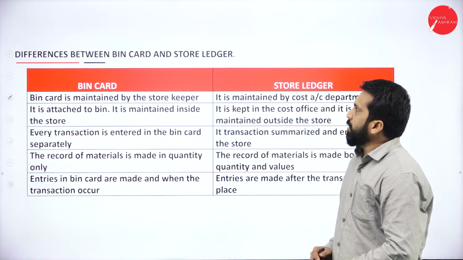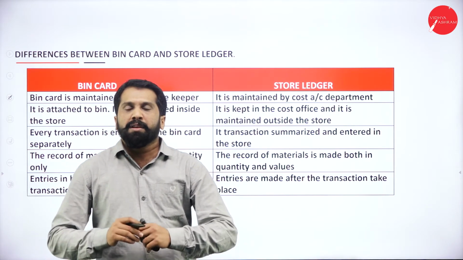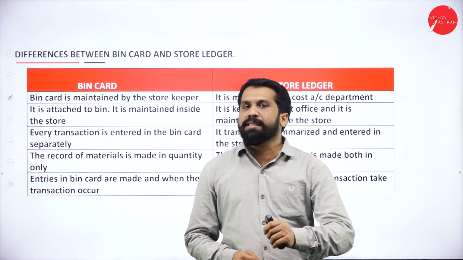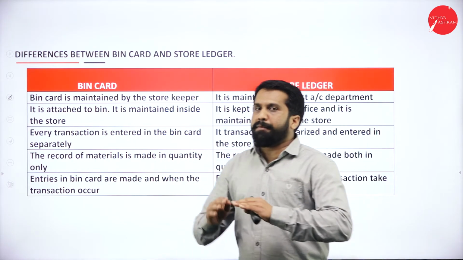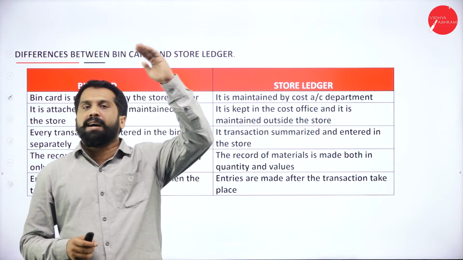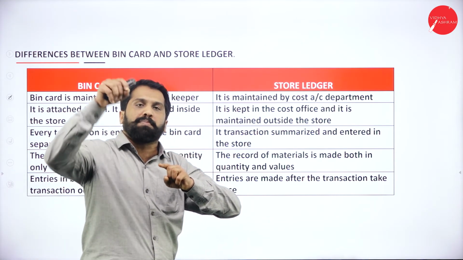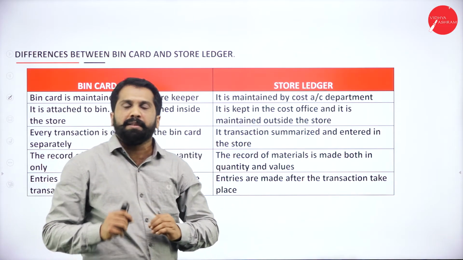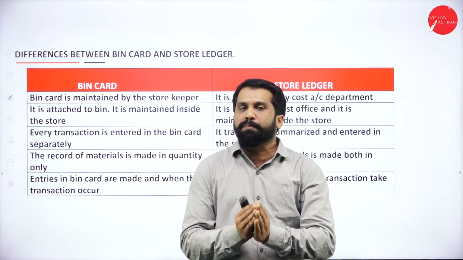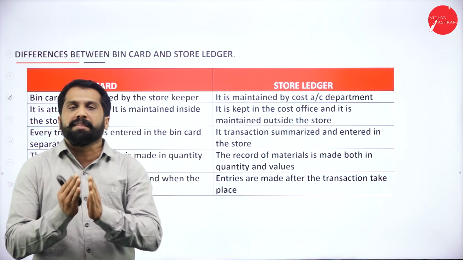The last part will be the difference between bin card and store ledger. Now, you may think that a bin card can be used in every case. The answer is no. For example, you have a big godown and some bins or boxes are at a very high level at the top. Now, you cannot climb and put that card into the bin every time. Then what you can do, you sit in a single place, in a single chair, and keep one ledger book.